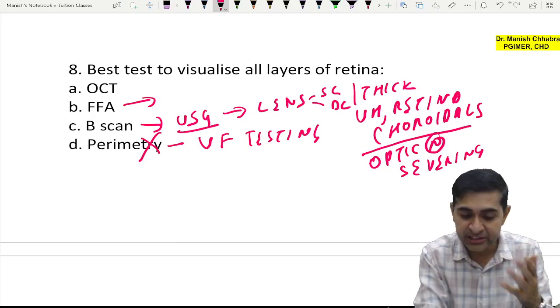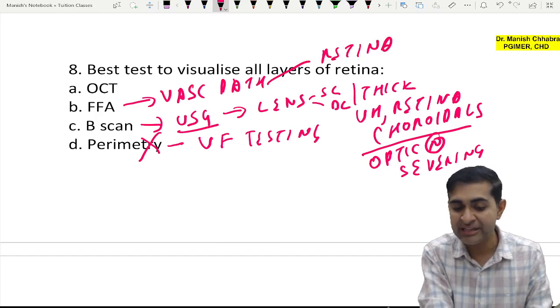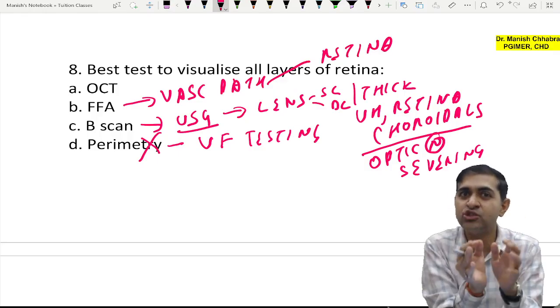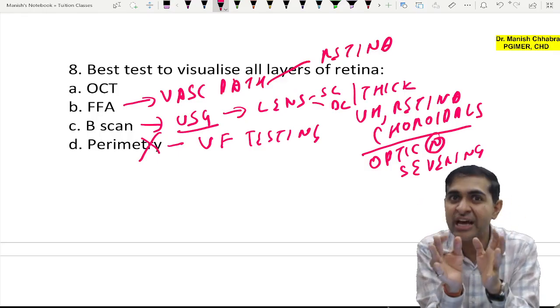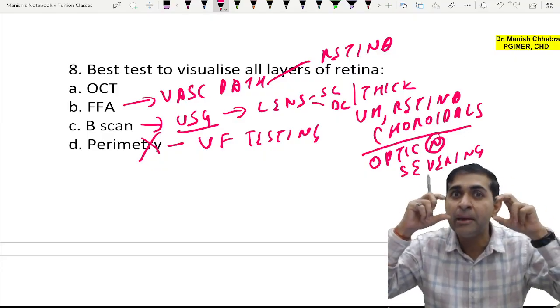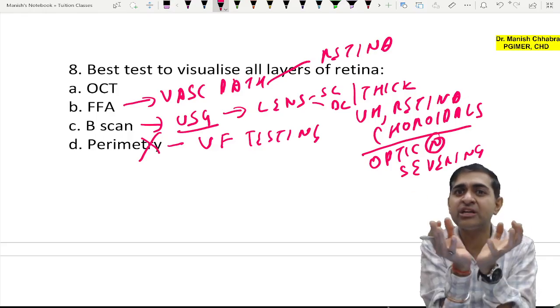FFA illuminates the vascular path or vascular channel of the retina. So this is to assess the angiography, as the name suggests, fundus fluorescein angiography. You inject fluorescein dye and after 11 seconds the dye appears in the retinal circulation. You take multiple images with red free light and the entire circuit is illuminated.